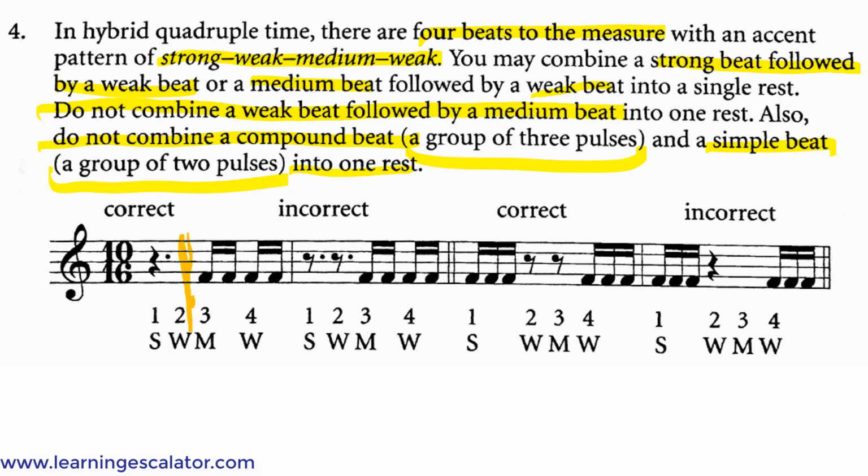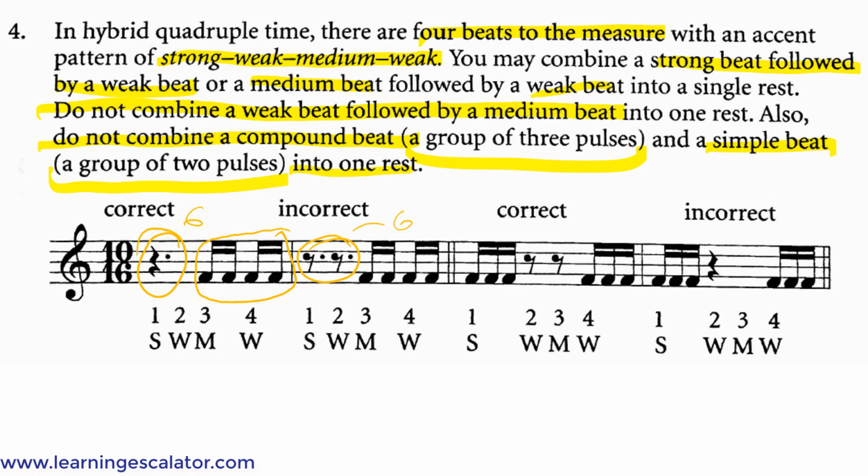has 1 rest. Okay, let's start all over. So first, the 4 at the end has a note, and then you have to have a rest at the beginning, so you can put it into 1 rest like this. So this is 6 beats, so you can put it into 1 rest, but you're not allowed to separate it into 2 rests, even though it's still 6 beats or pulses, because that's just not allowed. You have to use 1 rest if there's a strong.